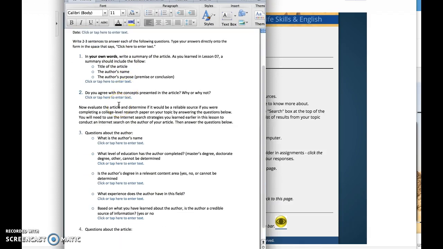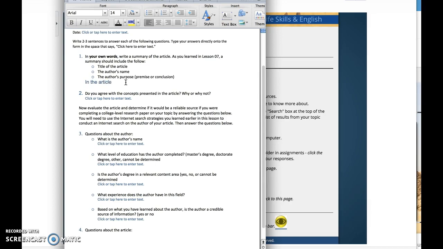All right, I want you to look here. Write 2 to 3 sentences. When you answer, I will look for 2 or 3 sentences. I will take points off if you don't follow that guideline. Type them right into the space in your own words, so don't copy the article and paste it right in here. You write a summary. We practiced that last week. And like it says, just as you learned in lesson 7, have these things in it. And a lot of you, I gave in my feedback how to do that. If you don't know how, go look at your feedback. So just type right here and do it.